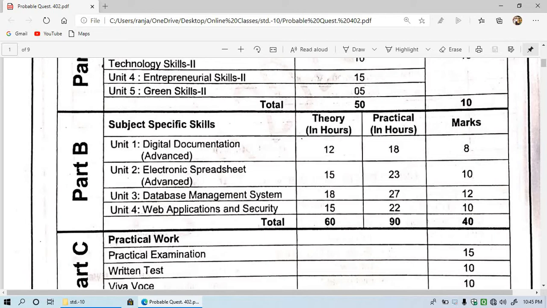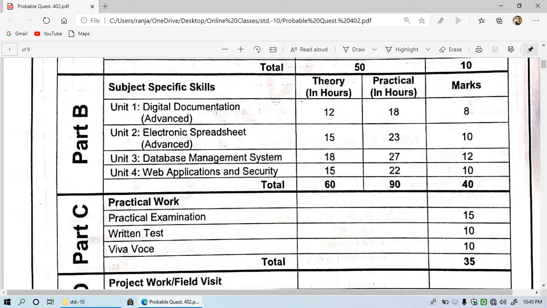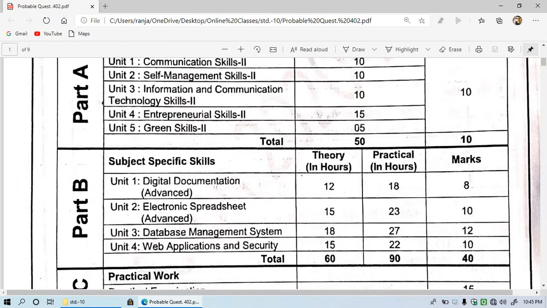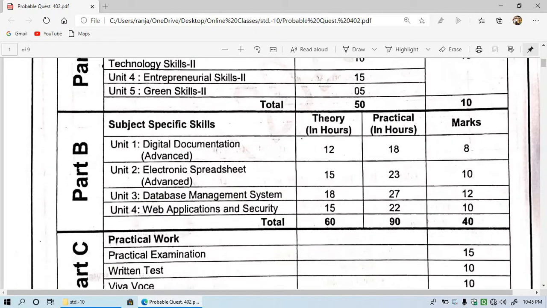That is, first one is digital documentation, that is MS Word or OpenOffice document, electronic spreadsheet, then we have database management system, and then web application and security. So only 4 chapters you have to study in computer part. So this 4 and 5 chapter will give you the total preparation for final examination.